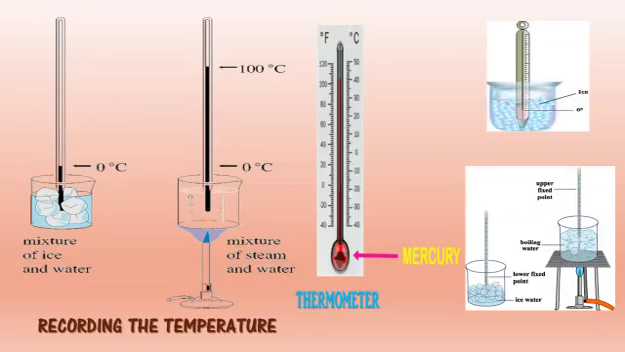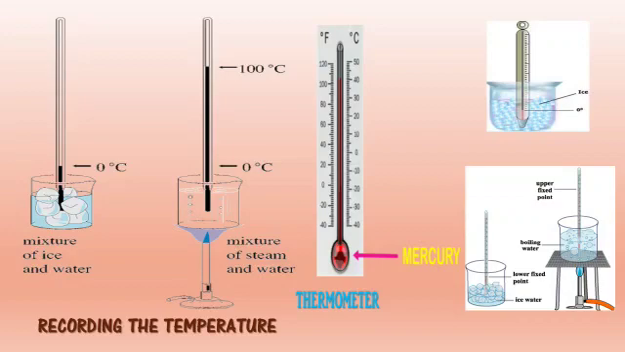Students, look at the picture on your left hand side. You can see the mixture of ice and water. The temperature of ice and water is 0 degrees Celsius. Now look at the next picture. You can see the mixture of steam and water. First, the temperature of water was at 0 degrees Celsius. But when the water is heated, its temperature gradually rises upward and reaches one point, that is 100 degrees Celsius. This is the actual temperature of boiling water.